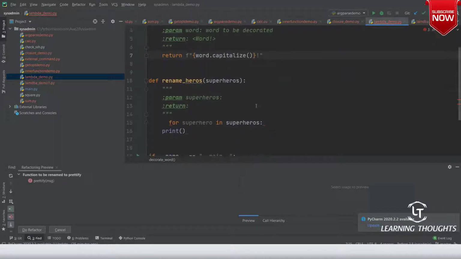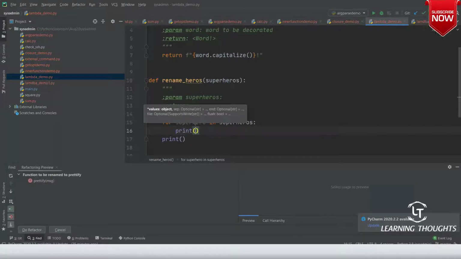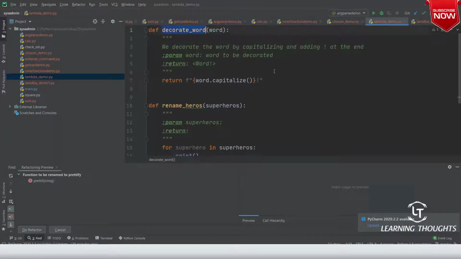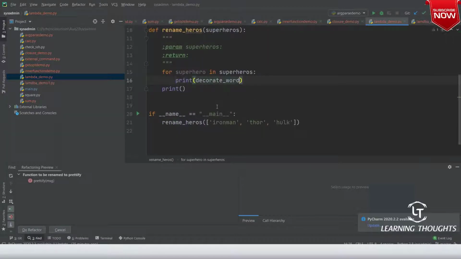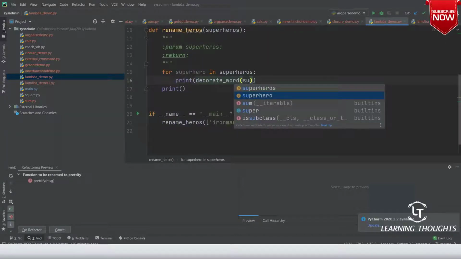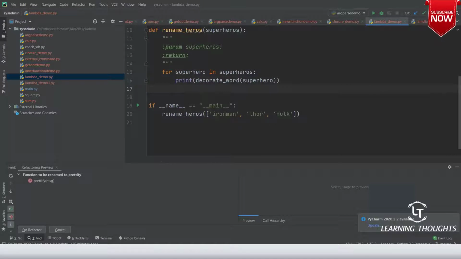So the lambda function which we have basically written is, initially we have said that for I will be decorating, and then I'll be calling print of decorate word of superhero. This was the initial code. Now I don't want to do this. I want to basically pass the value to it.